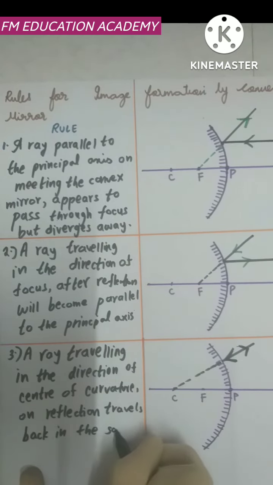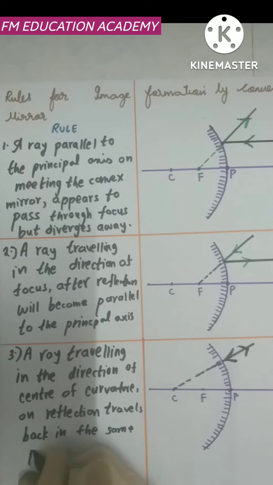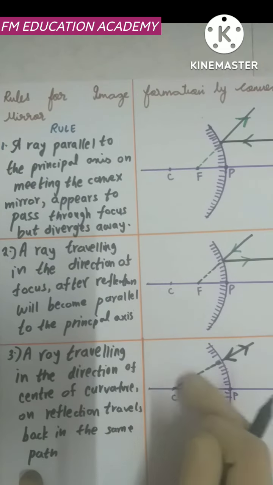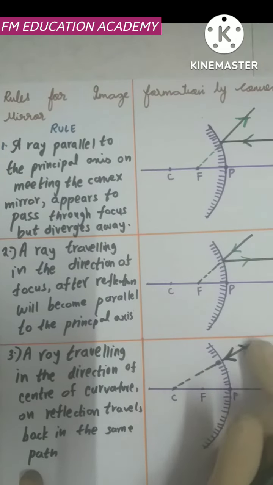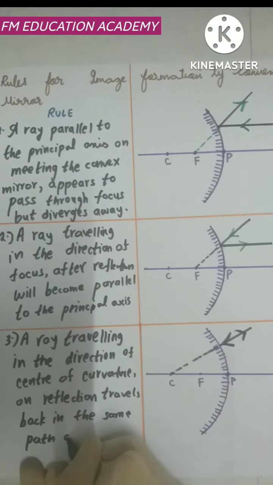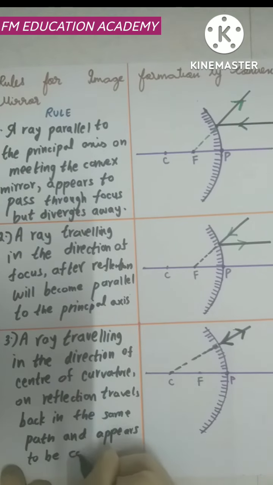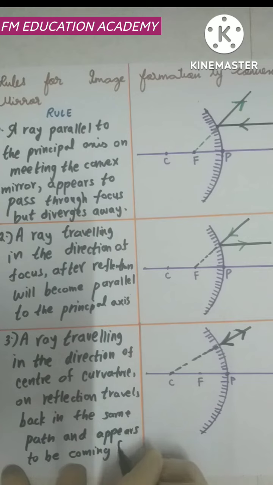And how does it appear? It is traveling back in the same path. A ray which is coming travels back in the same path and appears to be coming from the center of curvature. It is appearing now to come from the center of curvature. These dashed lines indicate that it appears to be coming from the center of curvature.